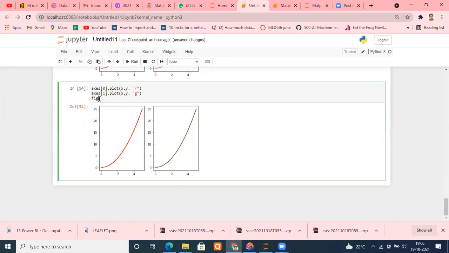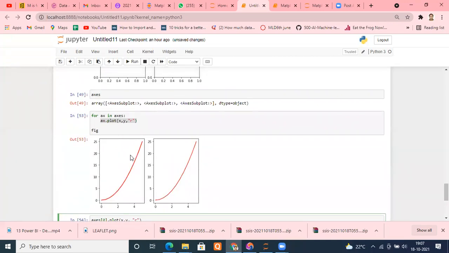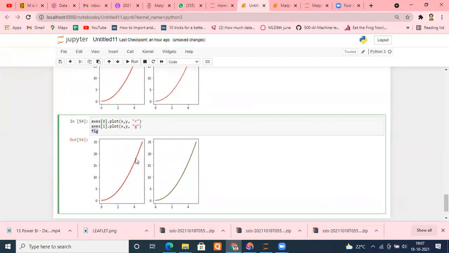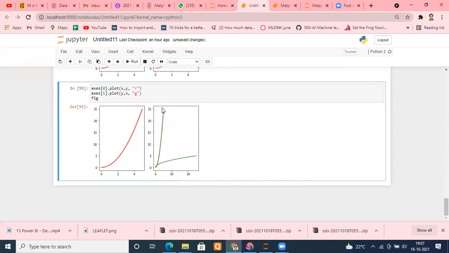Sir, after assigning the value, you have to use the word figure to see your figures. Otherwise, you won't be able to see that. Sir, here the plot should be the same type? No, if you consider plot 1 means figure 1 and figure 2, they are two different. If you want to make it different, you have to make it. So I make y and x. It's your choice, whatever you want to do. Suppose I made y comma x, then it will show a different graph. It's entirely your choice what you want to see. That's just an example.